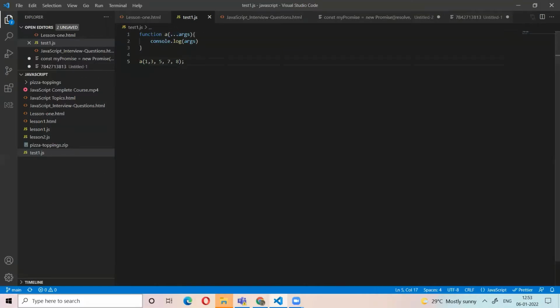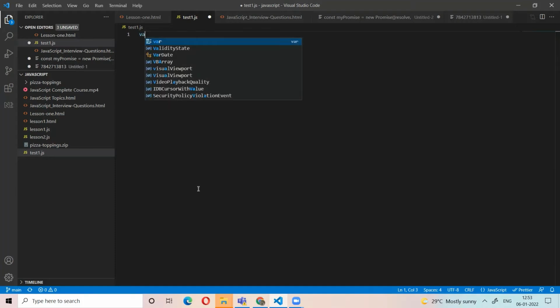Or the rest operator. Rest operator means if there is already one variable initially, and from the second argument you want n number of arguments, then it is the rest operator. Also we can use it in the case of arrays. For example, we have the array A equals 1, 2, 3.